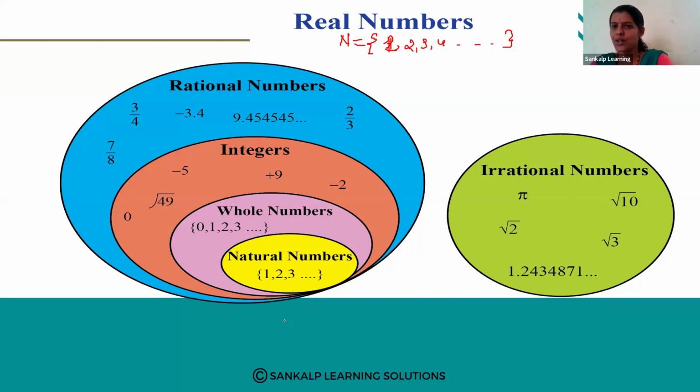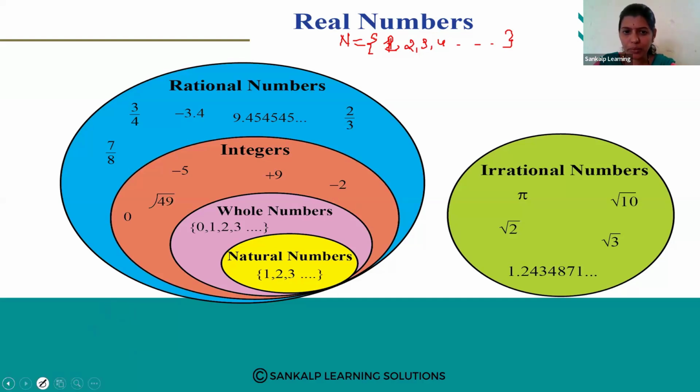Yes, my dear children, do you know what you mean by whole numbers? Can anybody tell me? When you write natural numbers along with zero, we call that set of numbers whole numbers.